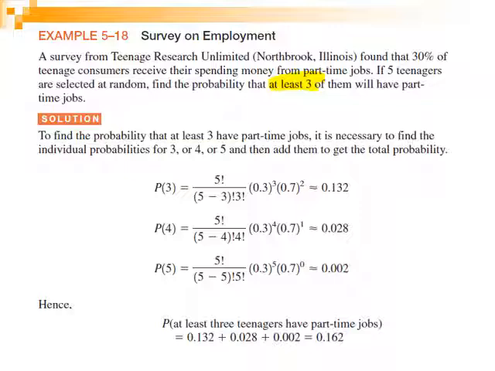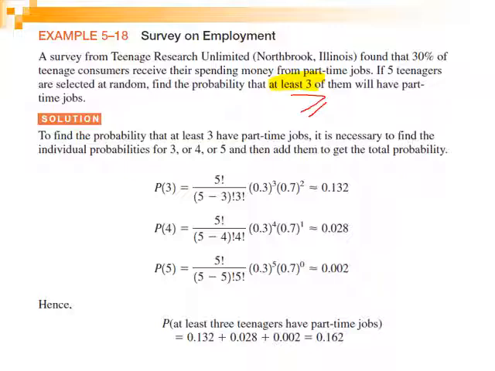binomial distribution rule. First, why do we know that it is a binomial case? Because the survey divides into 2 parts, success and failure: teenagers that have part-time jobs and teenagers that do not have part-time jobs. So the number x is at least 3. At least means greater than or equal to 3.